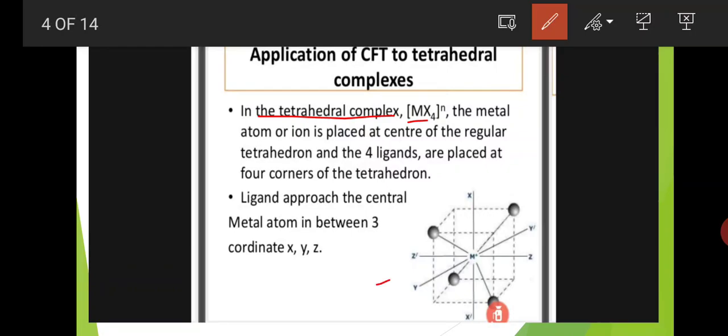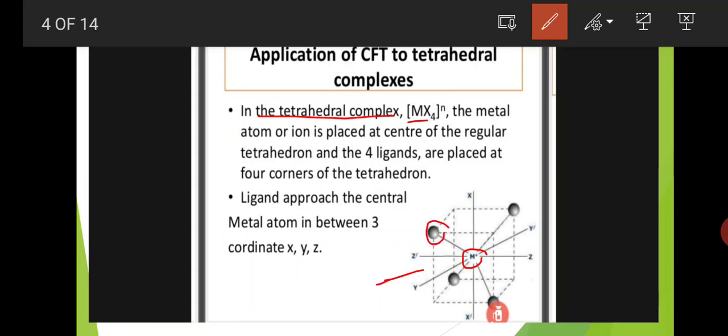This is the tetrahedron structure. The metal atom or ion is placed at the center of the regular tetrahedron and the four ligands are placed at the four corners of the tetrahedron. Here these are the ligands.